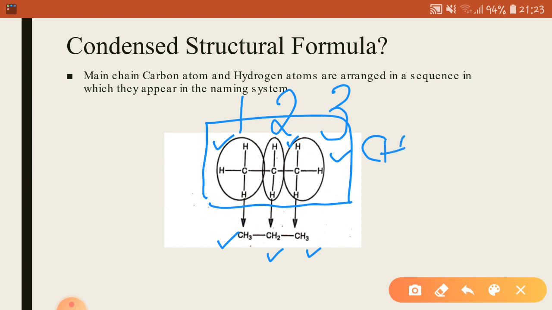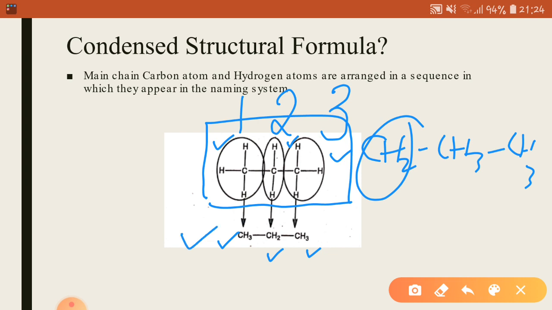We cannot write it as CH2, CH3, CH3 because this is not a proper sequence. CH2 is present in the middle and both CH3 groups are present at the ends. So while writing the condensed structural formula, it is necessary that we maintain the proper sequence of the groups of atoms in a linear chain of a compound.